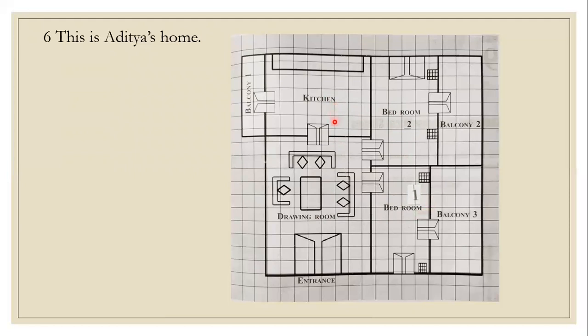First, you will see from the figure itself, it is clear. The biggest one is the drawing room. It occupies maximum area, right? If we compare the other rooms, the area of the drawing room is more than the other rooms. We will see what is the length and breadth of the drawing room. This small square we will take as 1 square centimeter. So, 1, 2, 3, 4, 5, 6, 7, 8, 9, 10, and a little more than 10 here on the top and also down, which we can take as 10.5. So the length of the drawing room is taken as 10.5.